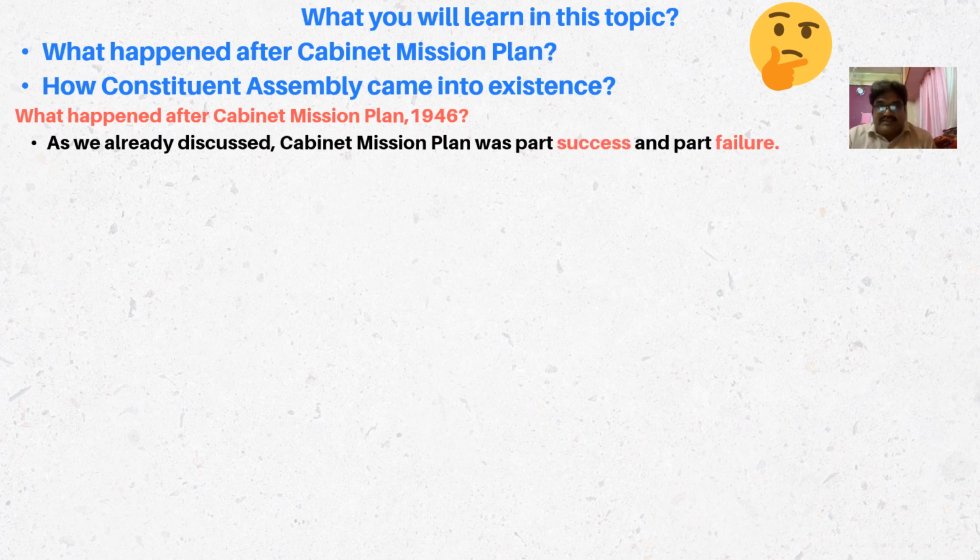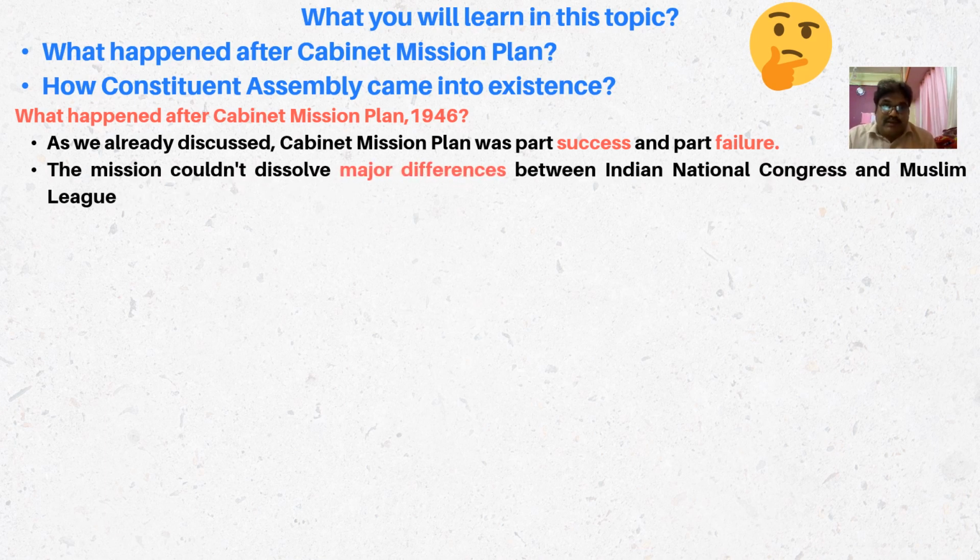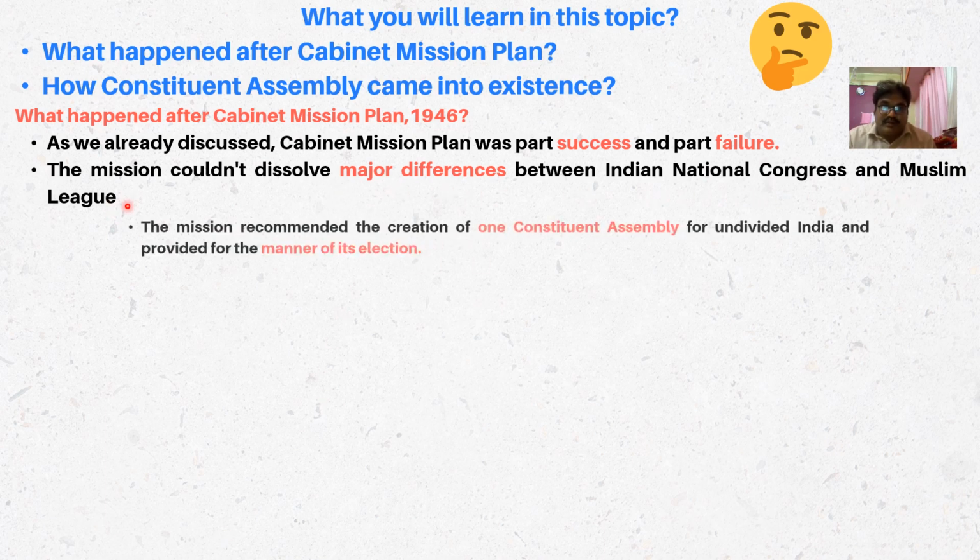As we already discussed, the Cabinet Mission Plan was part success and part failure. It was a part success because it recommended that there should be a Constituent Assembly elected by a certain formula, and it was a failure because all its other major recommendations were not accepted by either the Indian National Congress or the Muslim League. The mission couldn't resolve major differences between the Indian National Congress and the Muslim League.